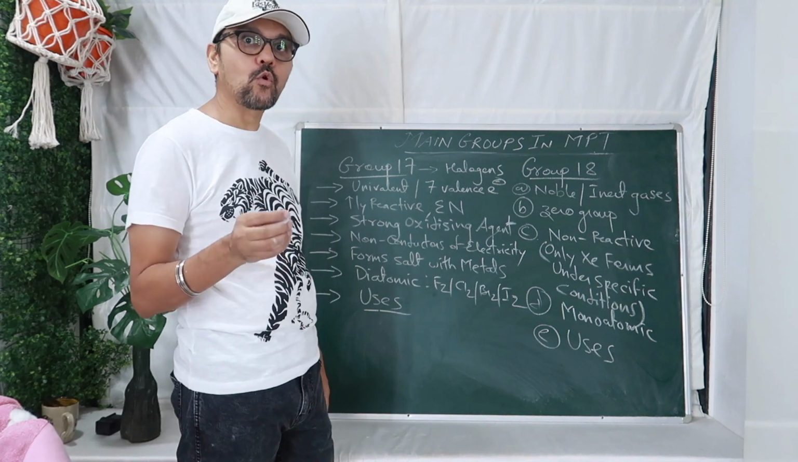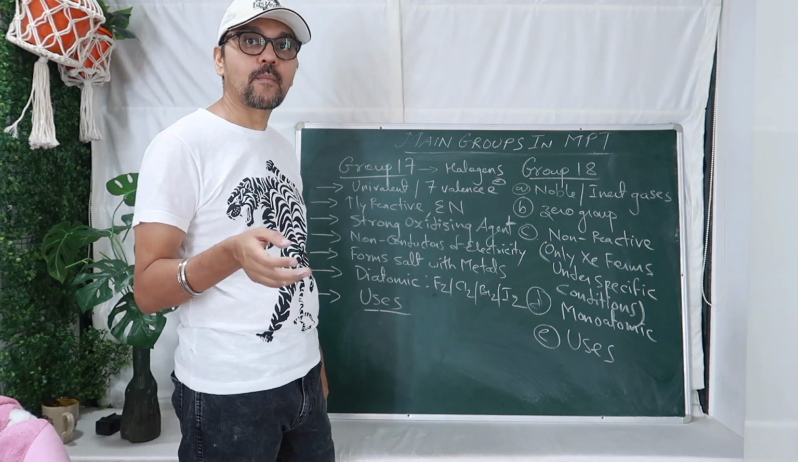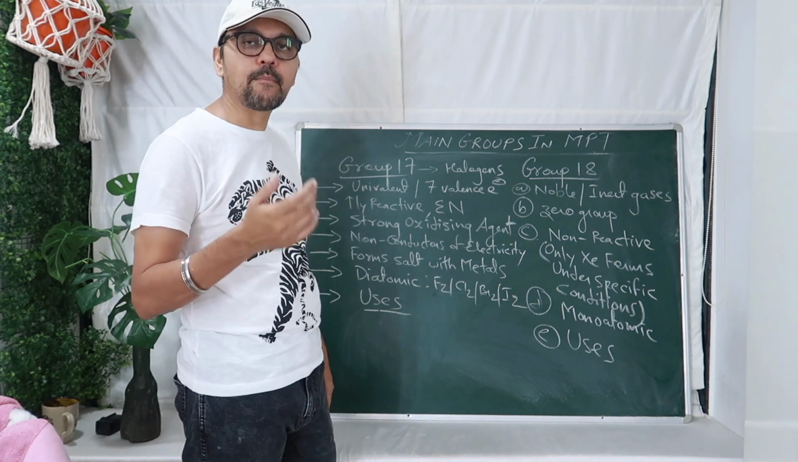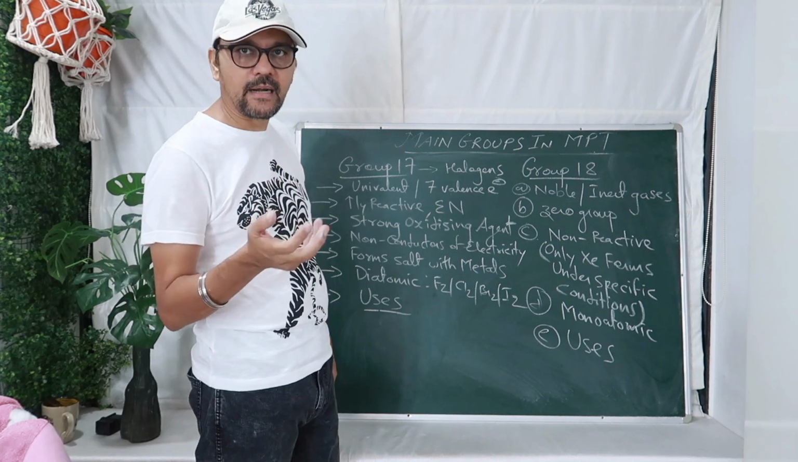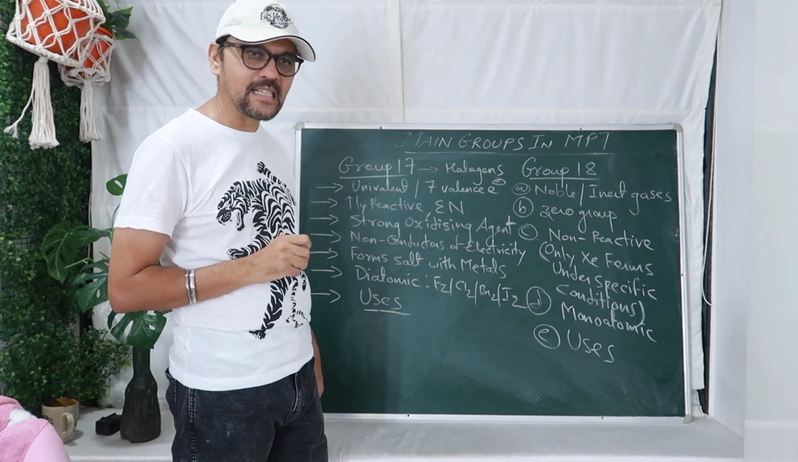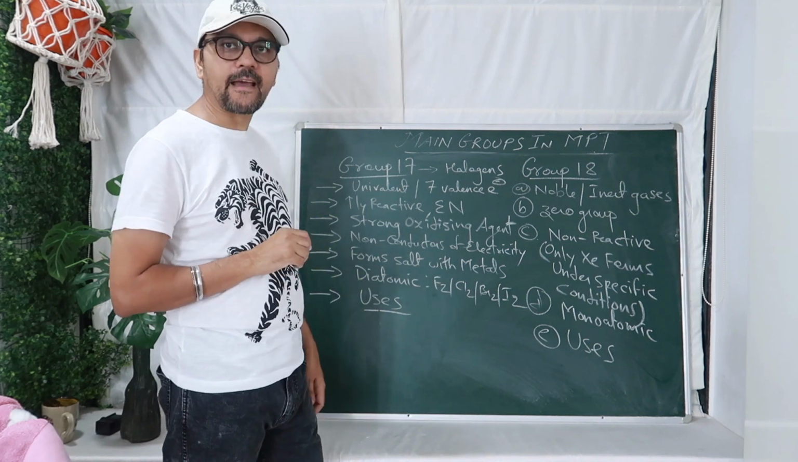Who is triatomic? Ozone. Who is tetraatomic? P4. Who is polyatomic? S8. So this is called the number of atoms present in the molecule of a given element, mainly called the atomicity. So that is its atomicity. I have told you the uses of halogens and what they are.